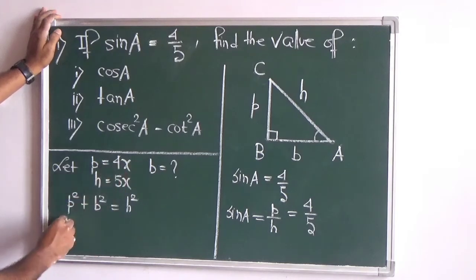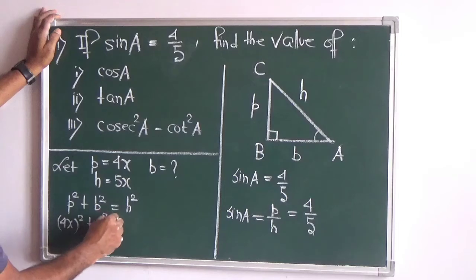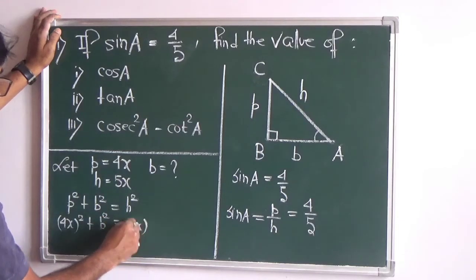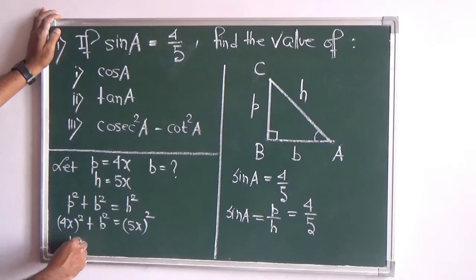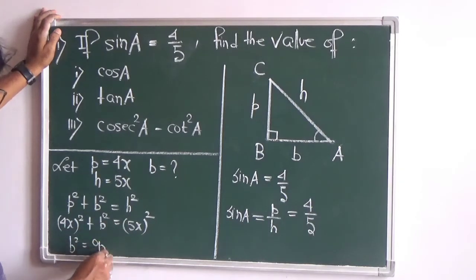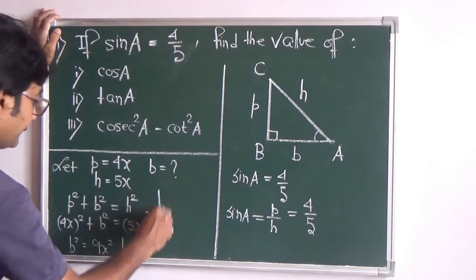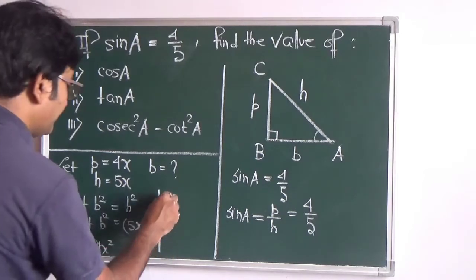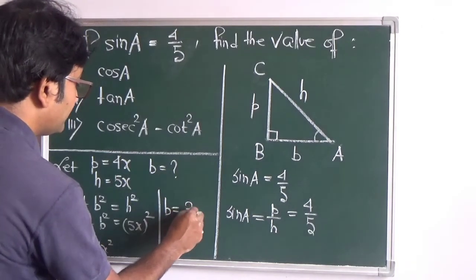Now what is P? 4x whole square, B square you have to find, and this is 5x whole square. So we have B square equals to 25x square minus 16x square, that is 9x square. So finally we have B is equals to 3x.